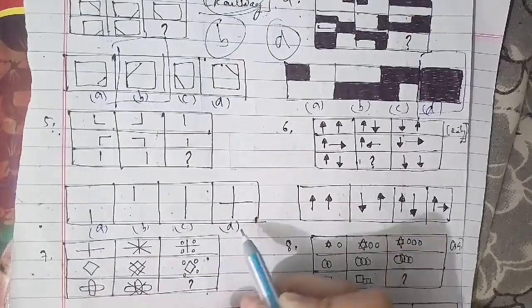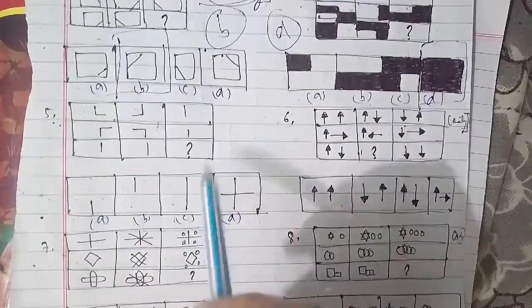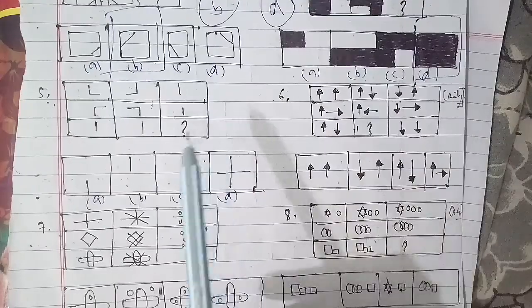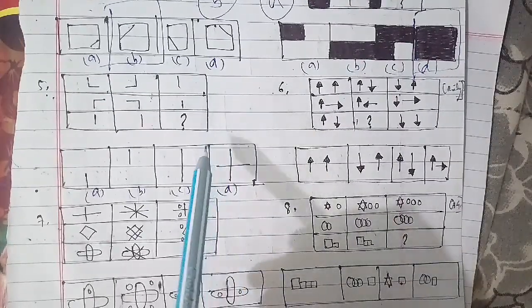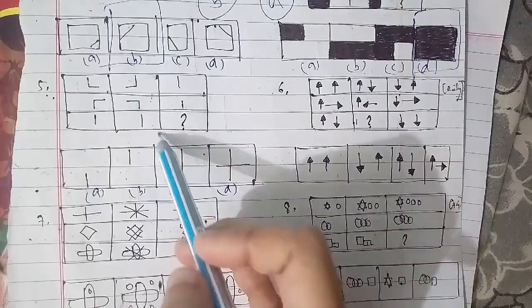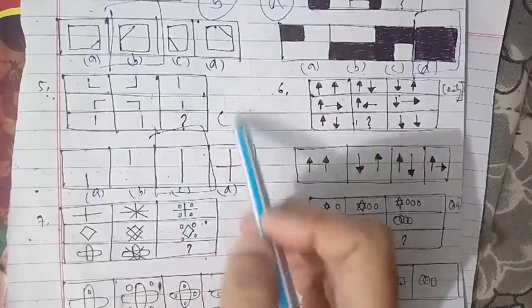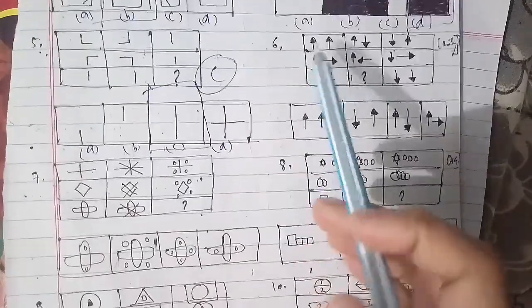We'll go ahead with the sixth question of the session. These are the figures, as you can see, with the arrow upward, downward, upward, downward. This has been asked in a railway examination paper. The options are A, B, C and D here.